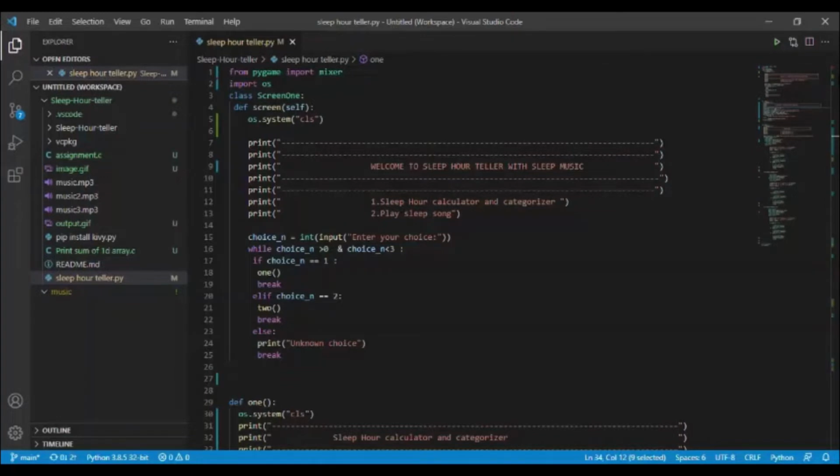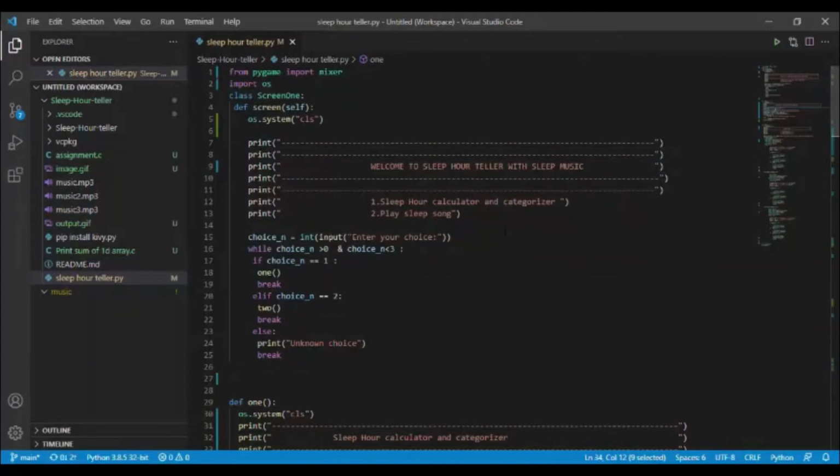So there are two options for you all: Sleep Art Calculator and Categorizer, or Play Sleep Song. Firstly, I have imported mixer from the Pygame module and imported OS, and declared a class named screen1. Under that is a function named screen, and these are the messages for the welcome screen.